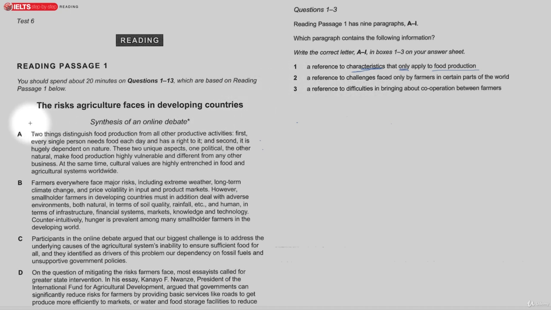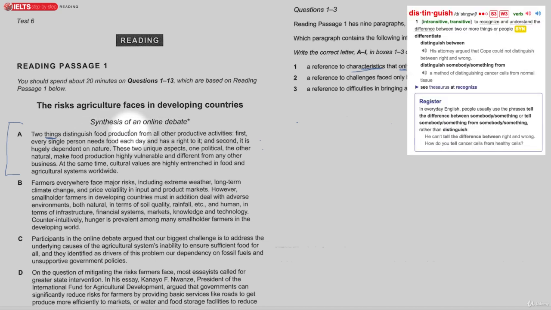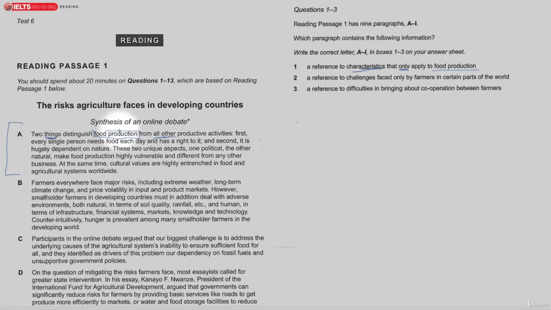Okay, so let's start off with the first questions 1 to 3, which are over here. The first one says a reference to characteristics that only apply to food production. The answer for this one can be found essentially in the first paragraph, because we're talking about two characteristics that distinguish food production from all other productive activities. So because of the words all other, we know that the word only applies to food production, so this one is the letter A.